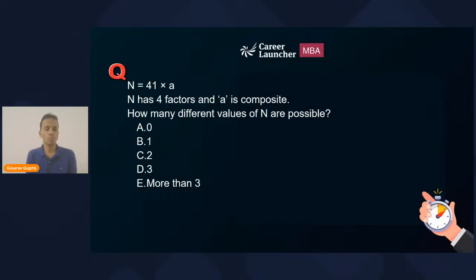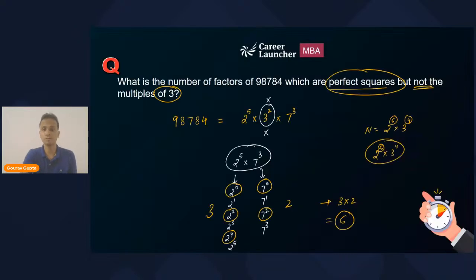So as far as it is composite, you can take any value of A. Okay, you were talking about the previous question.